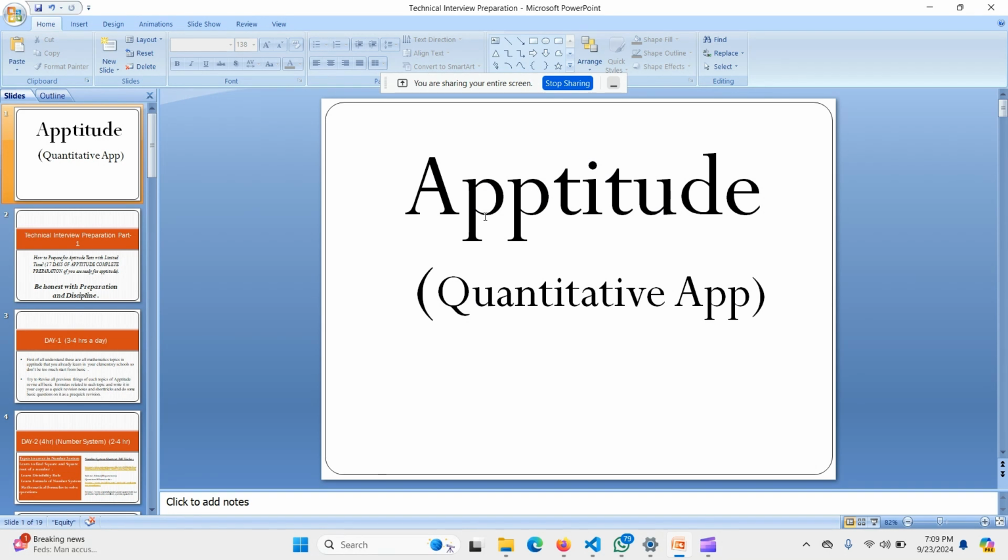Let me introduce myself. I am Karan Rana, a full stack developer with 3 years of experience in the IT industry, a coder on CodeChef and a specialist on Codeforces. I also cracked the TCS NQT, a national level aptitude exam, and have given the GATE exam. I also appeared for the ISRO senior scientist exam, where questions are highly technical plus aptitude. So today in this video I'm talking about an interesting topic, the aptitude.